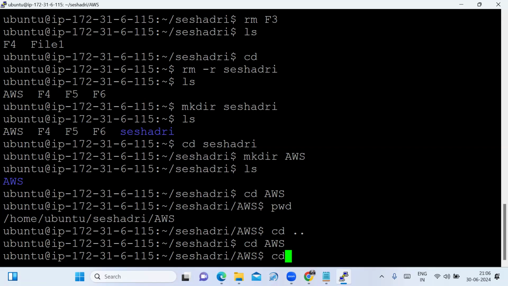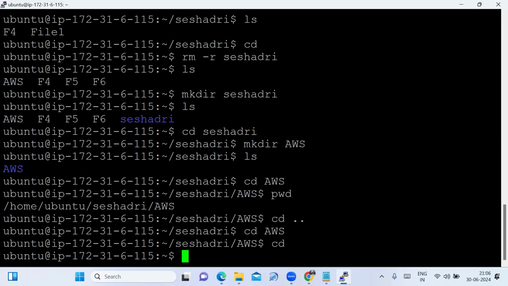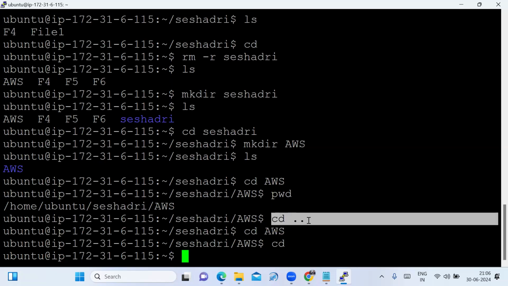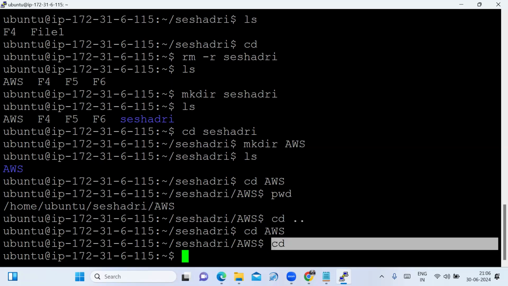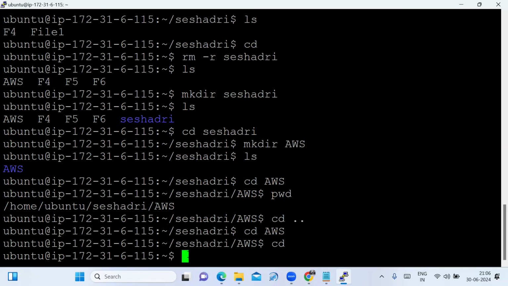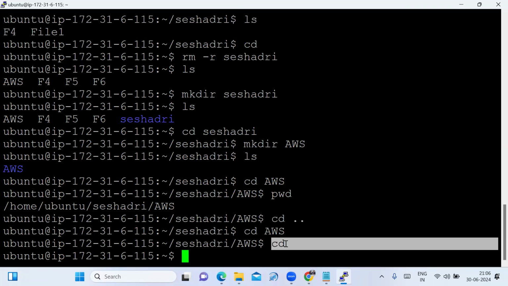We just have to type the cd command. See, it directly came to the main directory. There is the difference between these two: cd space dot dot. If you use cd space dot dot, you go to the previous directory. If you write the cd command alone, you directly go to the main directory.